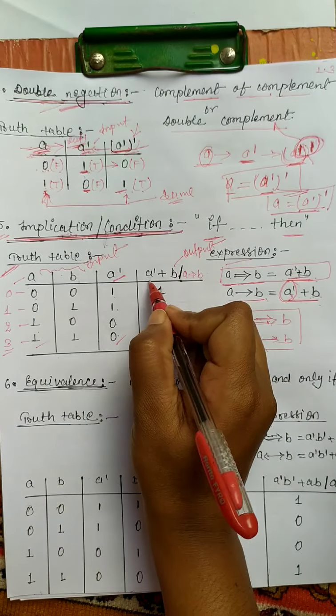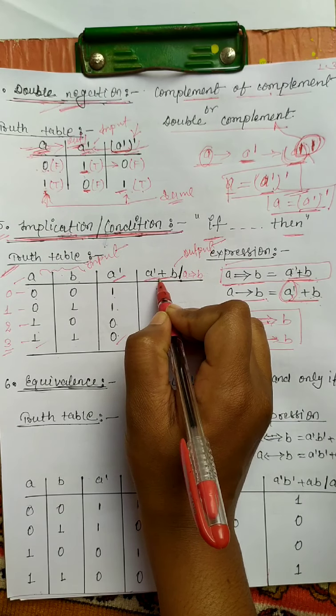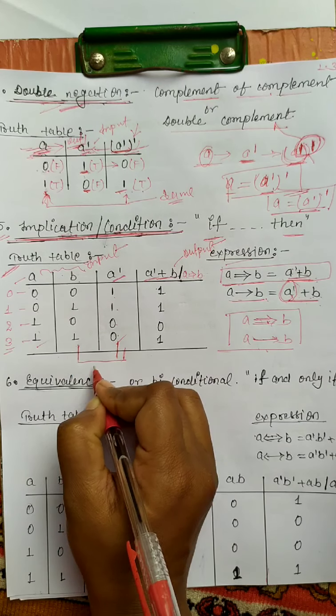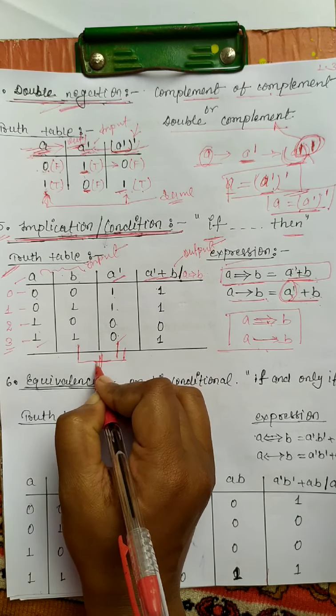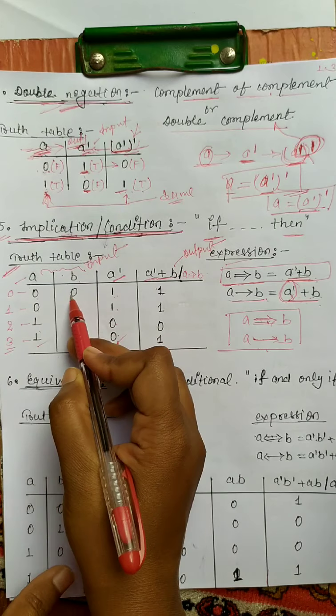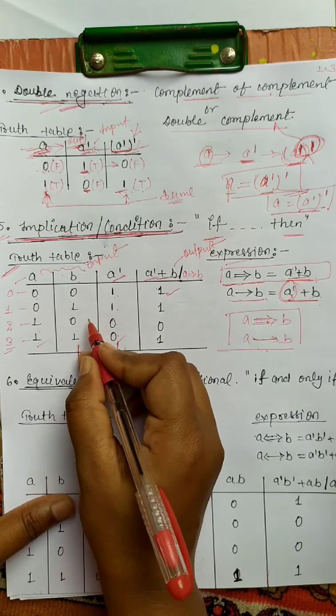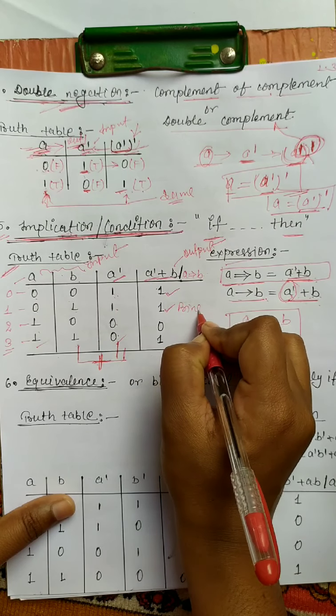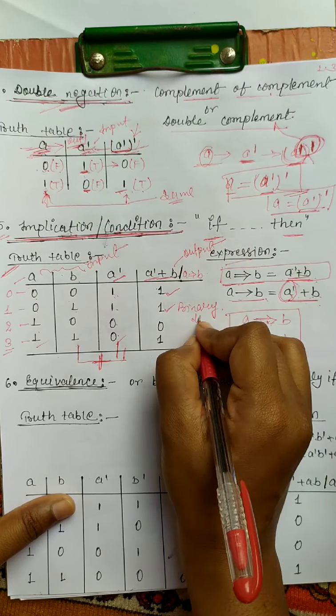So next, A dash plus B, that means this is the A dash and this is the B. Let us add the two values. Can we add these two values? 0 plus 1 equals 1, 1 plus 1 equals 1. This is binary addition, not decimal addition.